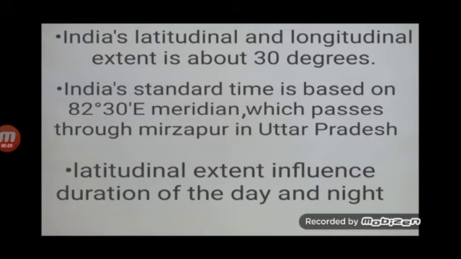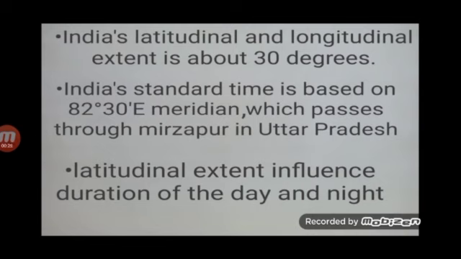The standard meridian of India is 82 degree 30 minutes east, which passes through Mirzapur in Uttar Pradesh. Children, why have we chosen 82 degree 30 minutes east as the standard meridian of India?